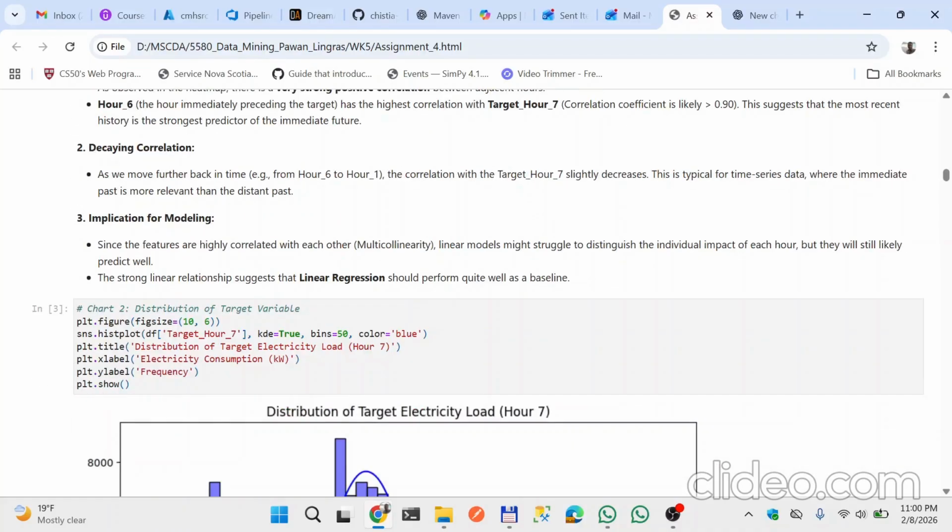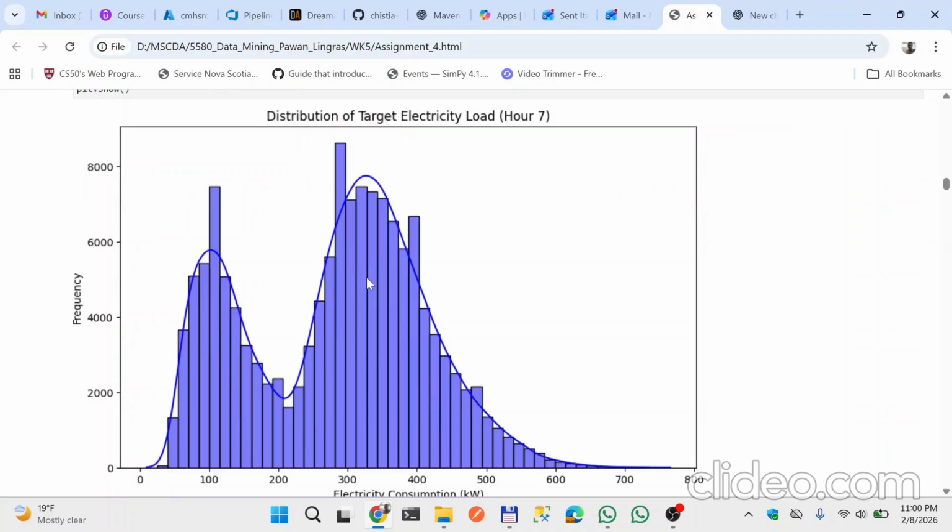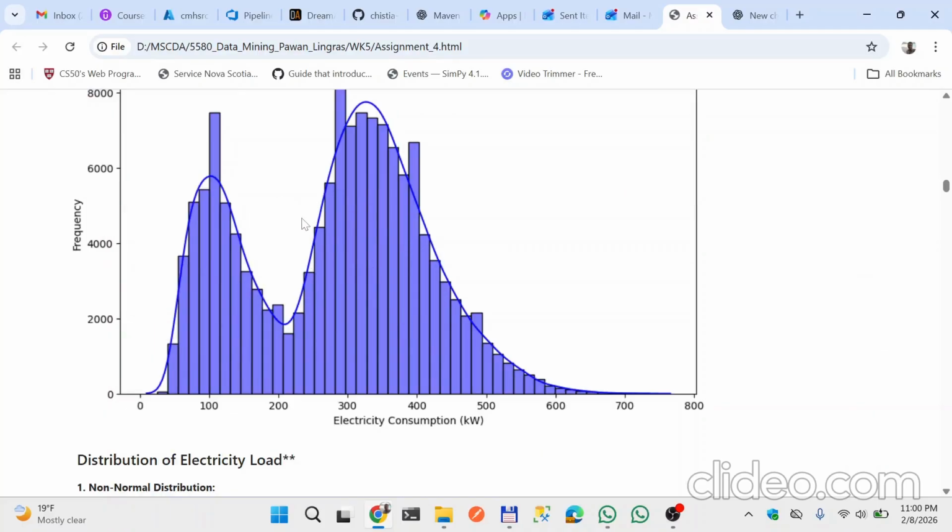Now we see the distribution of target electricity load. The distribution is not normal. The data varies significantly between day and night and on weekends. The graph is skewed to the left. So it suggests that while average consumption is around 280 kilowatts, there are distinct periods with very low consumption, likely in the deep night.